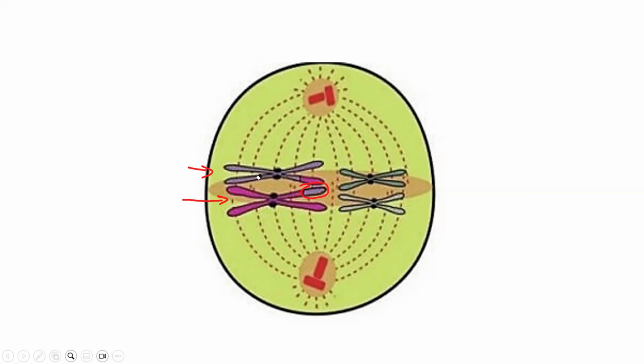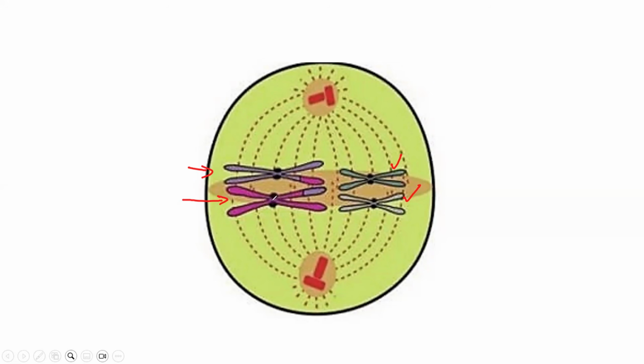Now they will lie on the equator in pairs, in homologous pairs. You can see that they're lying here, all of them. They're no longer standing straight; they're lying on the equator. Even these two as well, this green and the white chromosome, they are homologous. They look alike. They have the same shape, same size. They code for similar characteristics. Now they lie on the equator randomly.